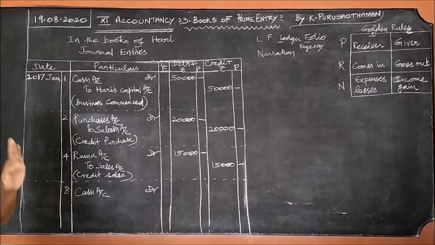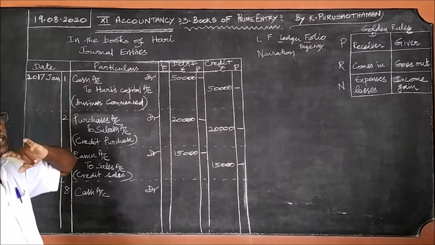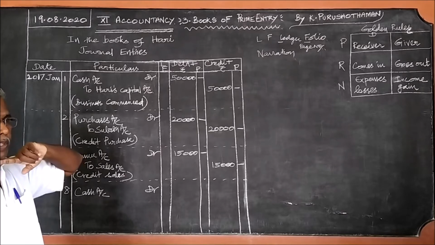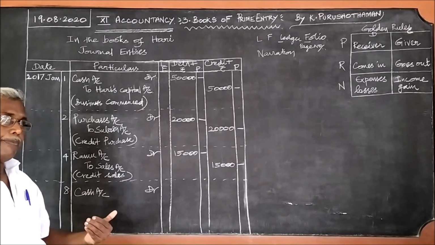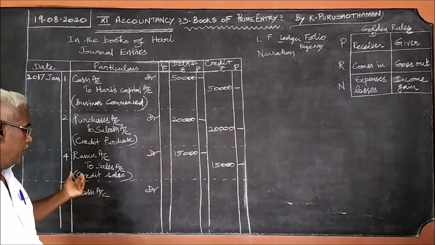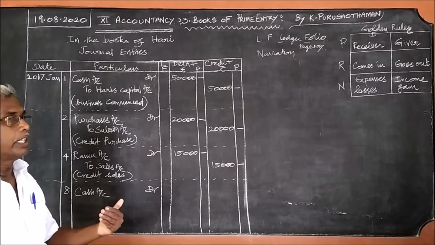So, for the debit, no receiver is there. Debit what comes in, the second rule, that is the real account rule. Anything comes in? Yes, check comes in. And therefore what we should write here is check account debtor. But we should not write that.